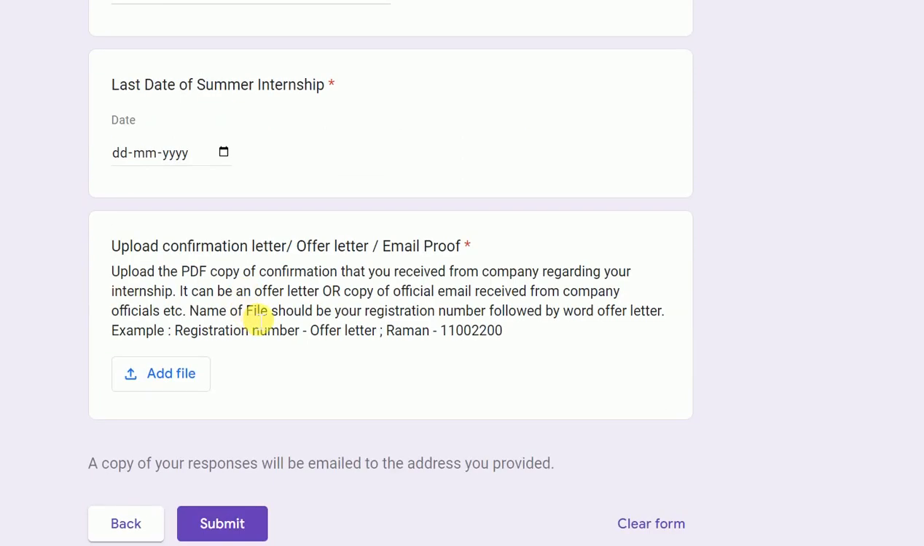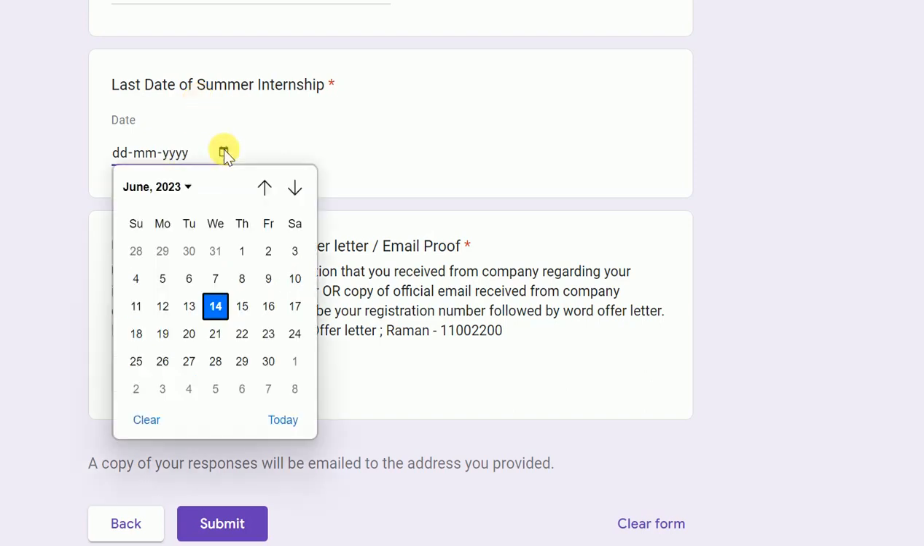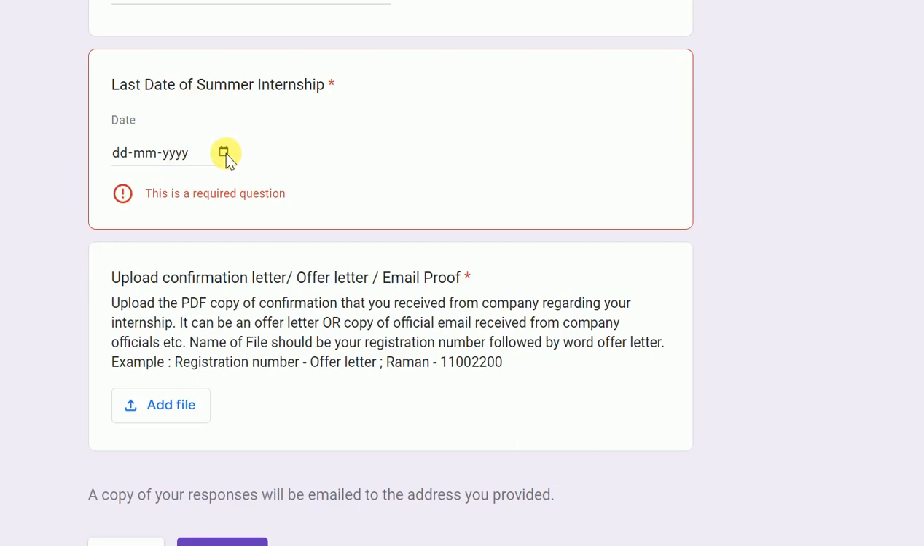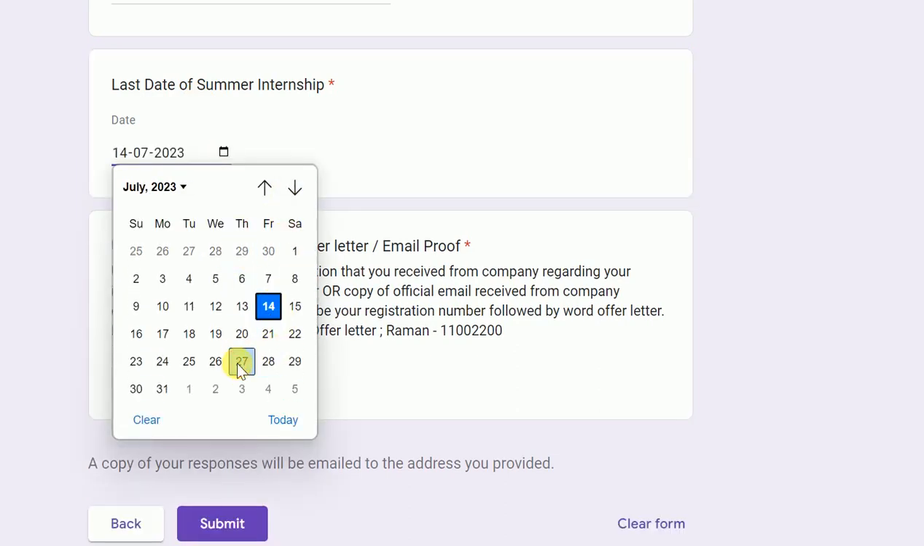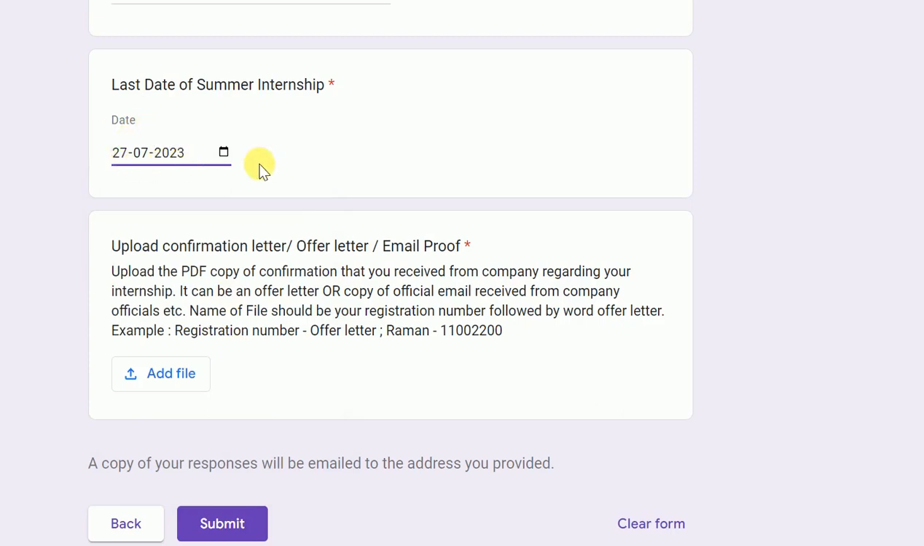Then the last two, but important, points: the last date of the summer internship. I have already told you that for a self-arranged internship, the duration is 45 days. There is no provision of any duty leave. Once your classes start, you have to come back. So you have to select your last date of summer internship. You will click on this option, and let's say July 27th is your last date, so you select this.